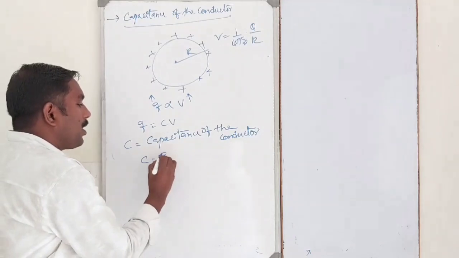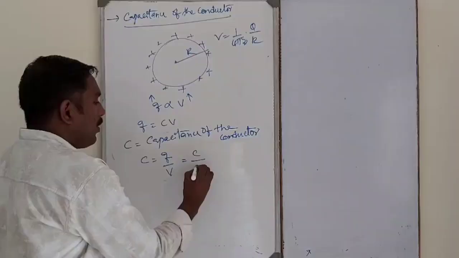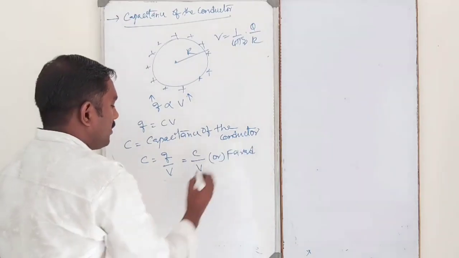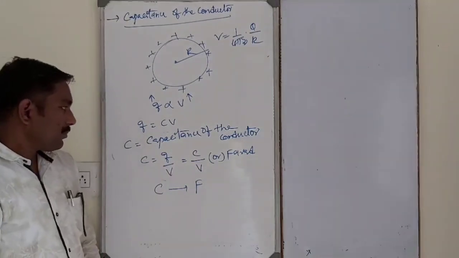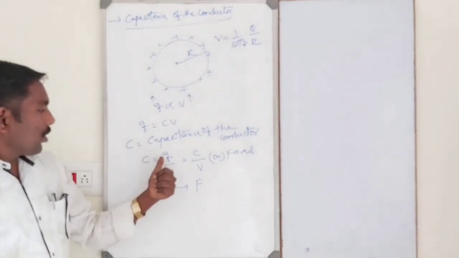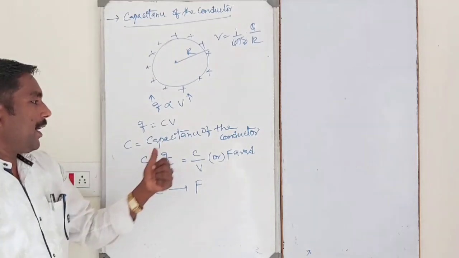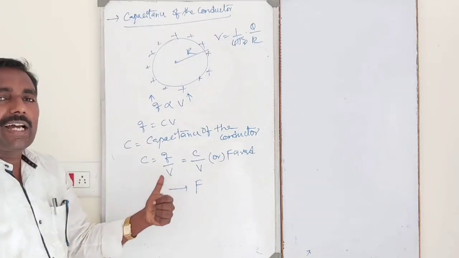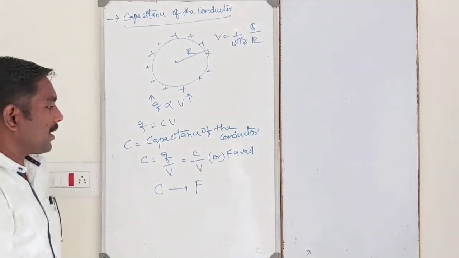So C is equal to Q by V. In the SI system, that is coulomb by volt, or farad. So the SI unit is farad, represented by capital F. Capacitance of the conductor: C is equal to Q by V. What is meant by capacitance of the conductor? It is the ratio of charge on the conductor to its potential. That is simply called capacitance of the conductor.